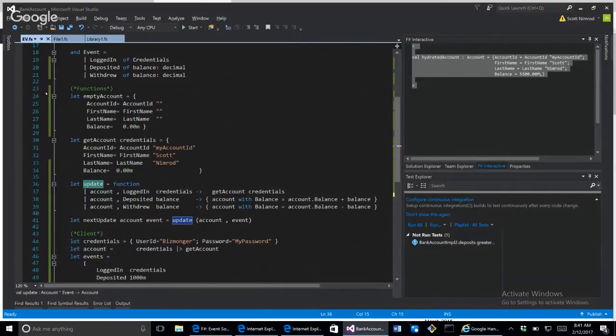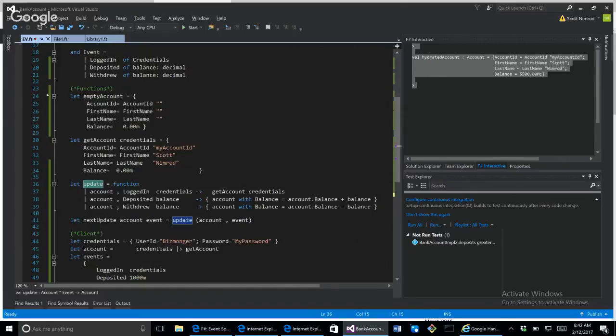The first ingredient is to have your event types. Remember the event types: logged in, deposited, withdrew. The other ingredient to event sourcing, in addition to the events that you provide, is the actual function that is going to be responsible for, I was going to say mutating, but ultimately responsible for hydrating an aggregate, okay? And this is done via an event stream.